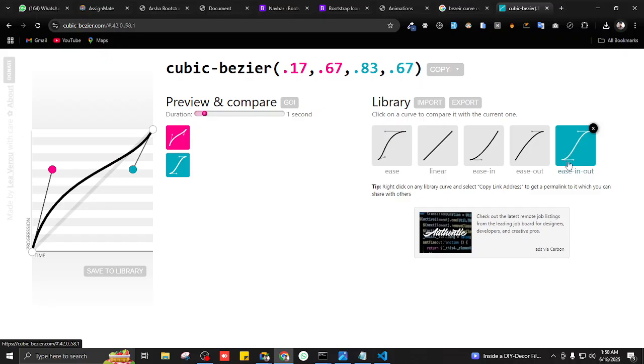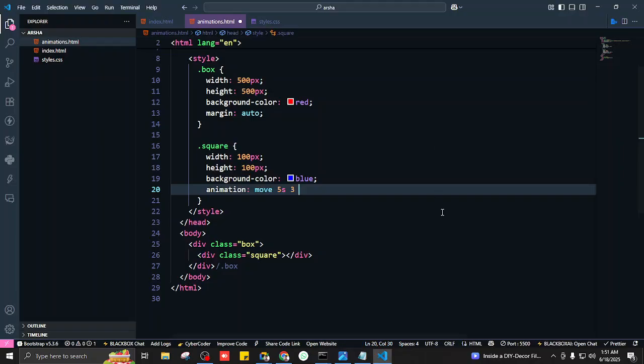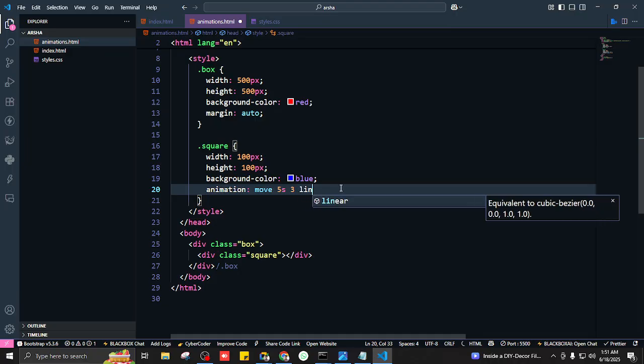The starting point and the ending point would be the same, but it's going to change the speed in the middle. So it's going to start and end at the same speed, but it's going to increase the speed in the middle. But mostly we use this linear Bezier curve. So the fourth thing the animation takes is your Bezier curve, and for the moment we're going to say linear. Linear would mean start at the same speed as you end it.